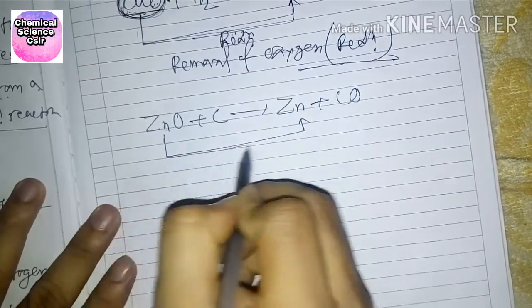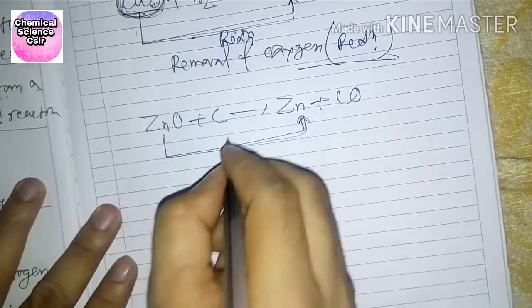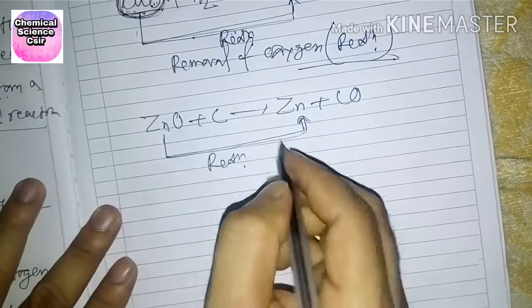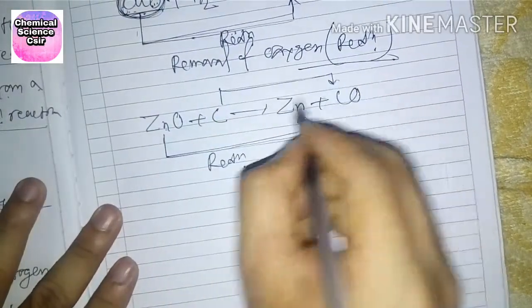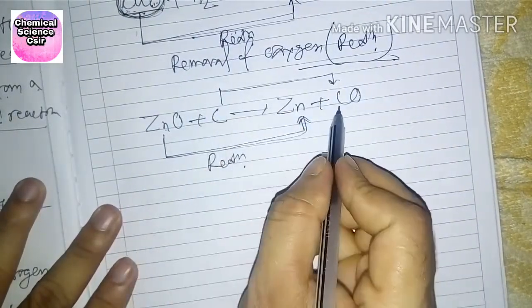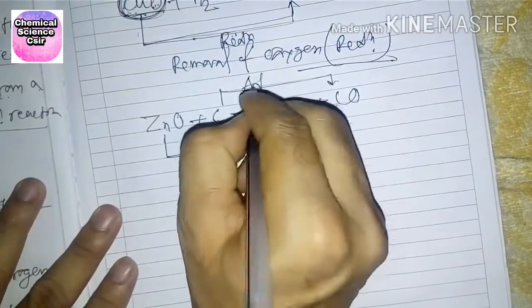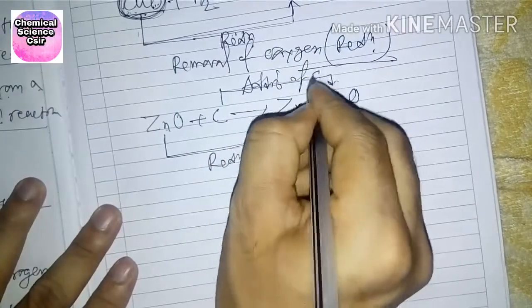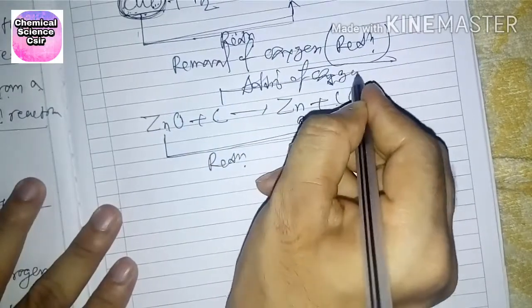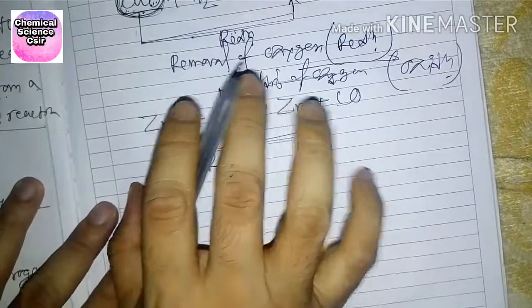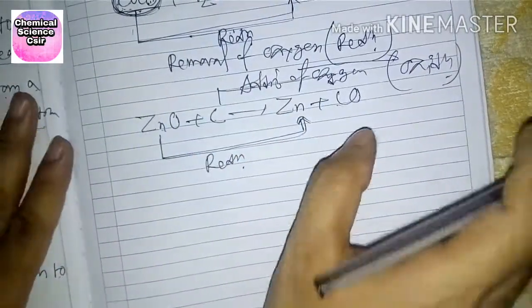So this is removal of oxygen, which is reduction. Here, carbon becomes carbon monoxide, adding of oxygen, that means oxidation. So this is an example of oxidation and reduction.